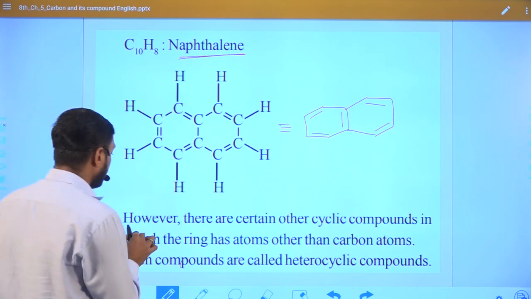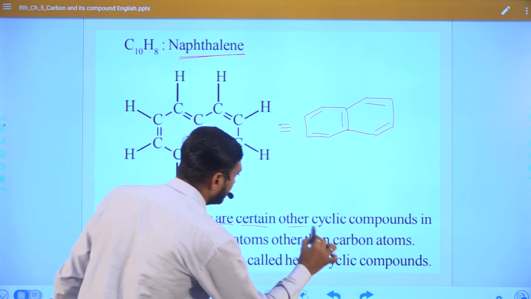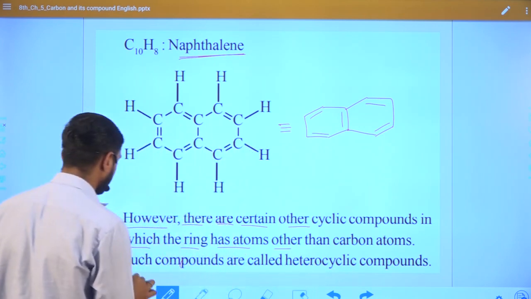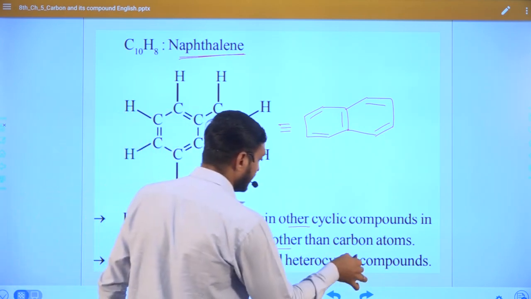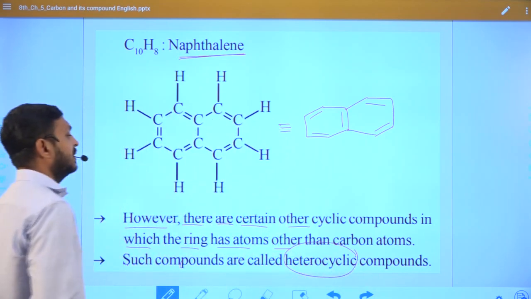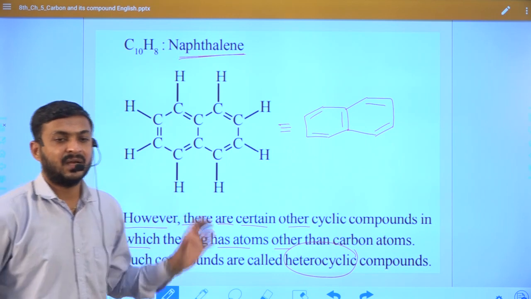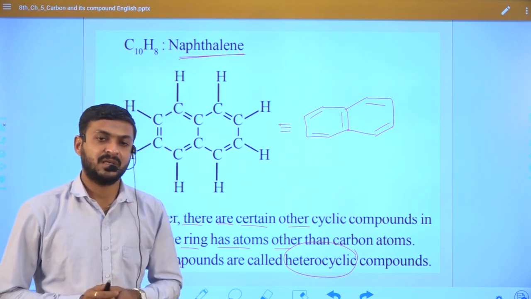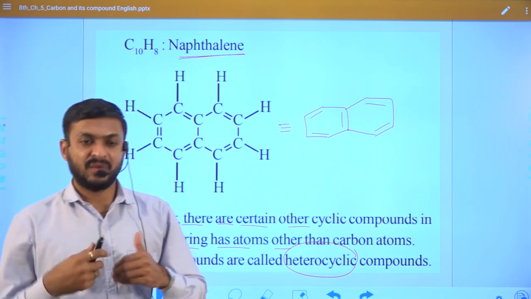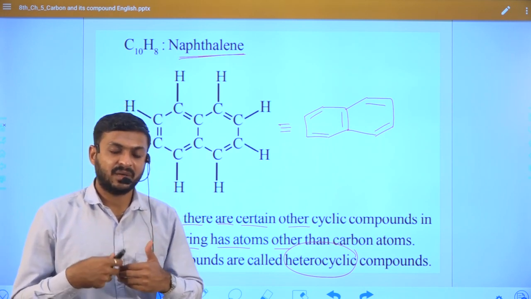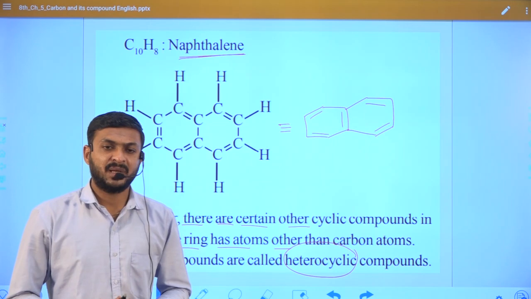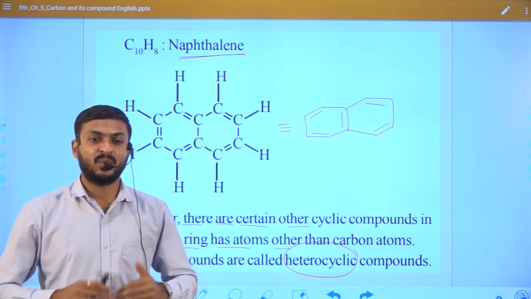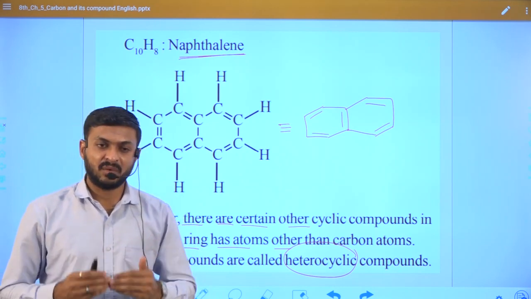Now, however, there are certain other cyclic compounds in which the ring has atoms other than carbon atoms. Such compounds are known as heterocyclic compounds. In the compounds we have seen so far, only hydrogen and carbon are present. So how can we classify it if we replace one carbon atom with another atom?